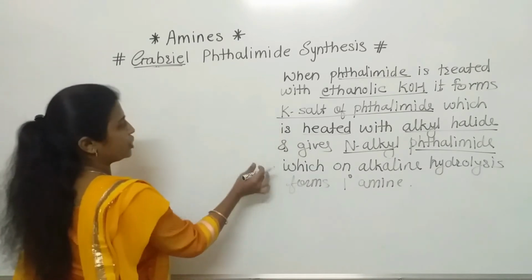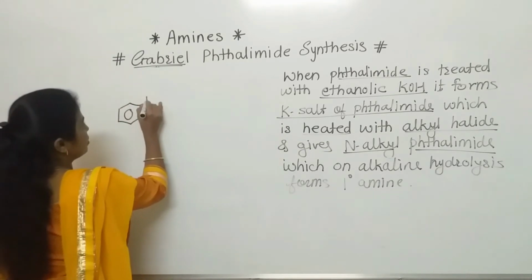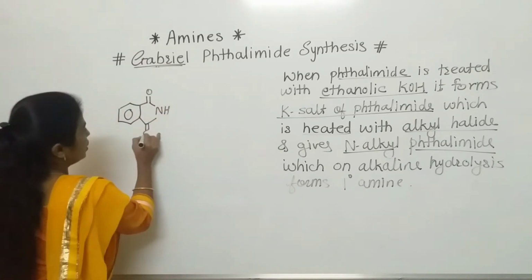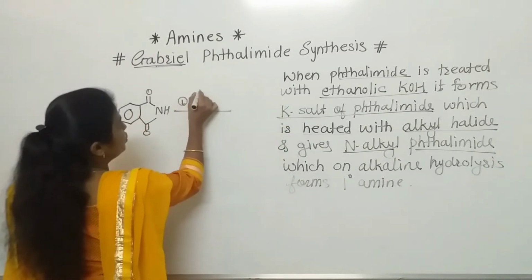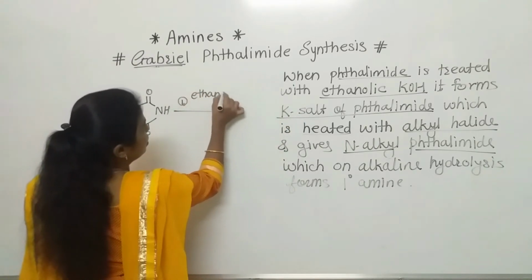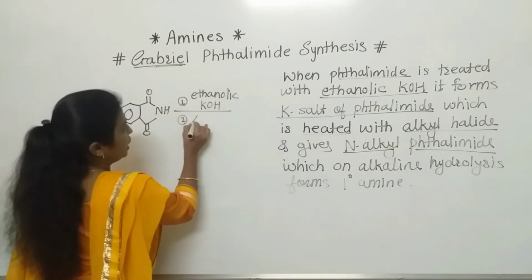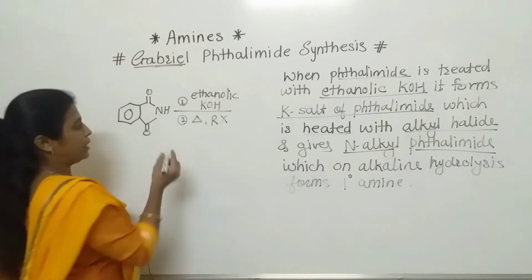Now from that statement we can write the reaction. Phthalimide: firstly we draw the structure of phthalimide, and after that we follow the steps. What is the first step? We treat it with ethanolic KOH. Second step, we heat it with the alkyl halide, shown by RX.